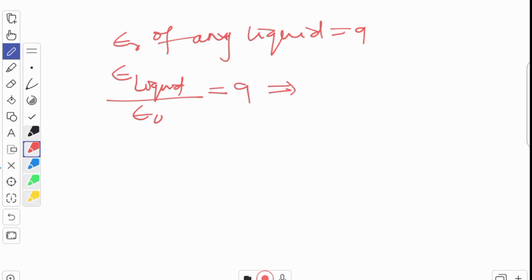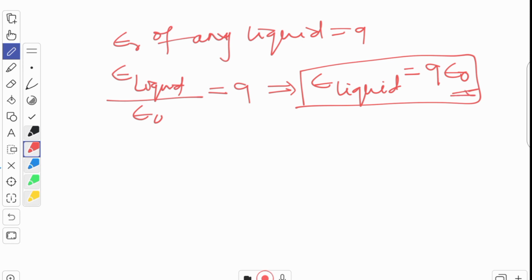So that means permittivity of liquid, see, for any medium we can find out the permittivity, that is 9 times of epsilon naught. And what is the epsilon value? Epsilon naught value, that is 8.85 into 10 to the power minus 12 Coulomb square per Newton meter square.